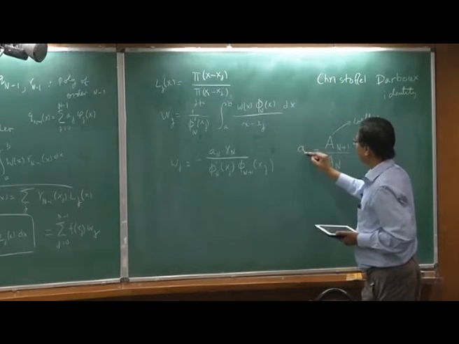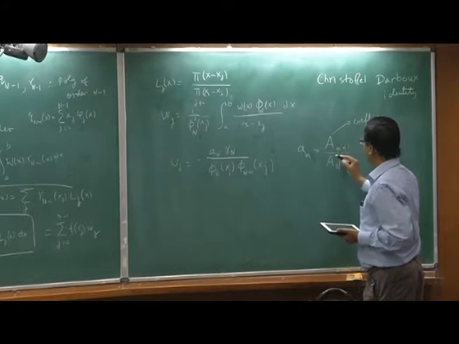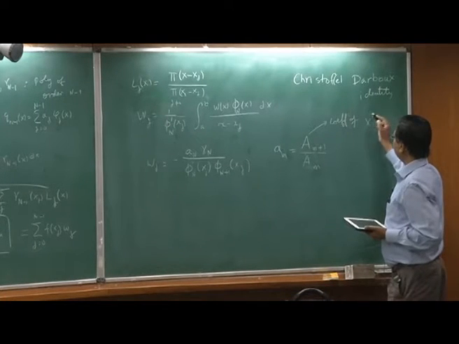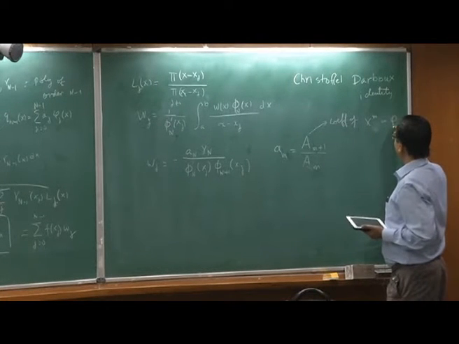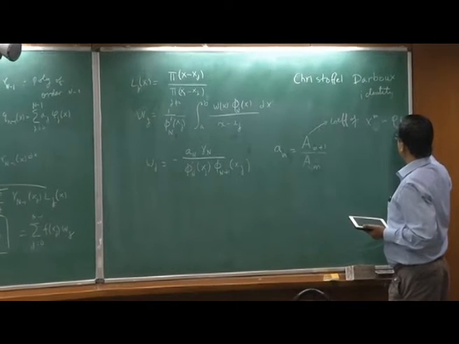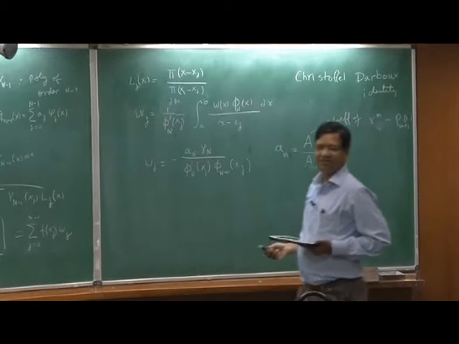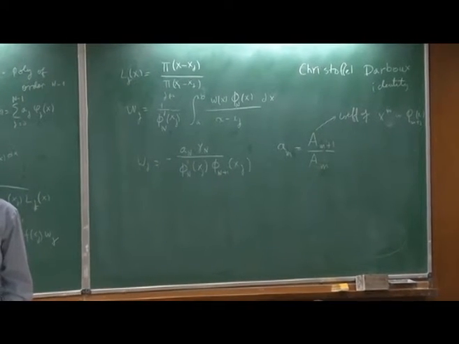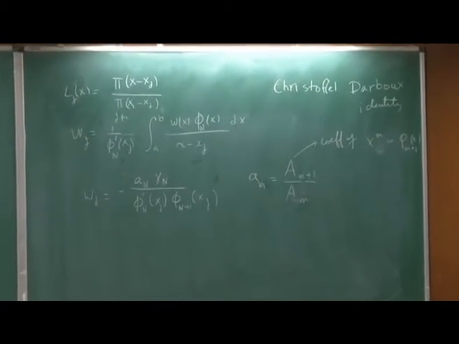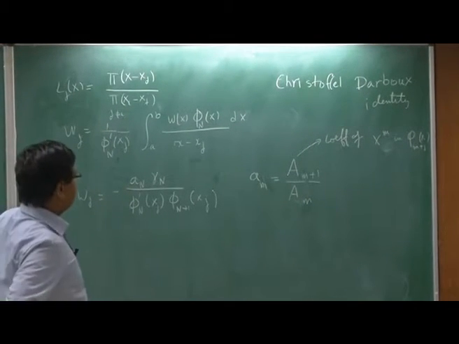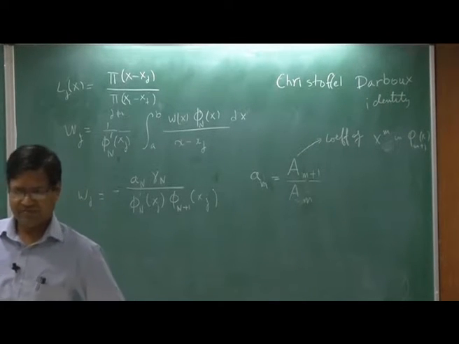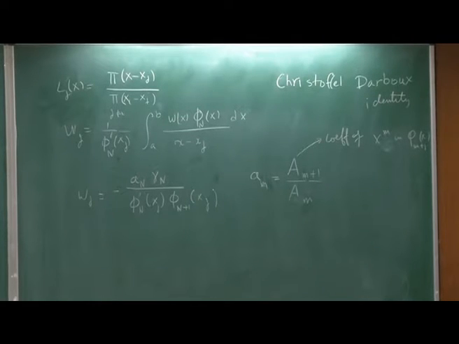In fact, let me define for arbitrary m. So a_m is the coefficient of x to the power m in phi_(m+1). So this is the first coefficient. Okay, so these are the definitions. So in the polynomial it need not be 1. The first coefficient need not be 1. We will do an example and I will show you how to compute for Legendre.